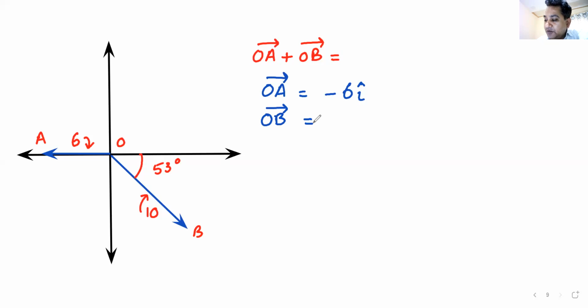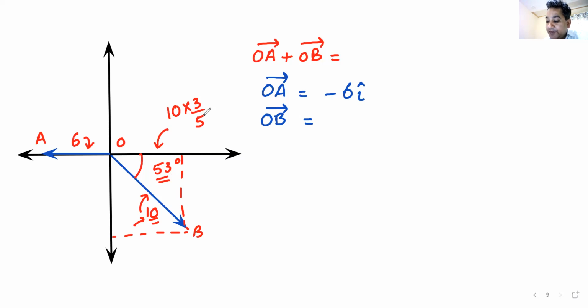What is OB? So how do I get OB? I drop a perpendicular here. This is 10 and this angle is 53. So this side becomes 10 cos 53. Cos 53 is how much? 3 by 5, I think.